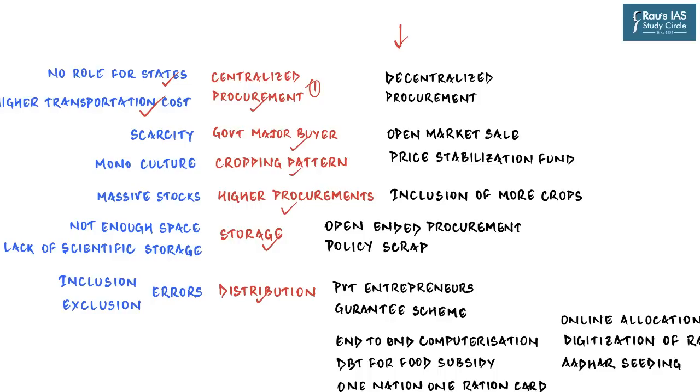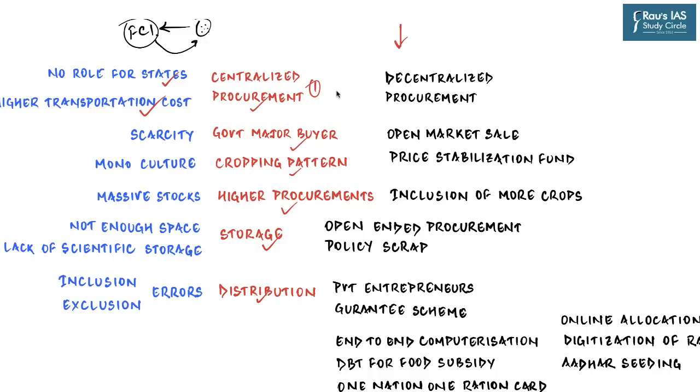Now you have to understand that when the FCI acquires food grain from a particular area or a district, it goes to the central storage facility of FCI. But in the same area, there are poor people who are going to get the grain back as well. And so this, you can see, is unnecessary transport of grain from point A to B and then back to point A, which then of course results in very high transportation cost.